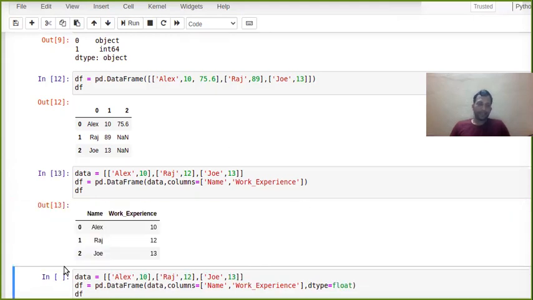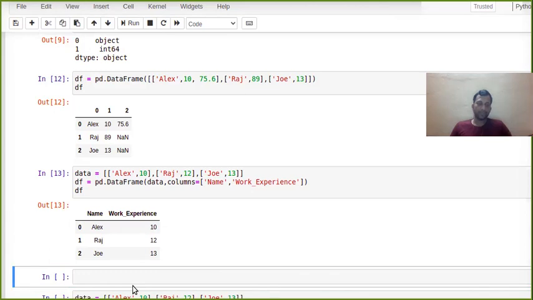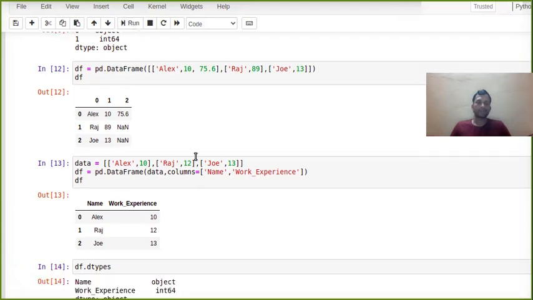By default, if you check the data type, what will it show? First would be object and second would be integral. So df.dtypes. Yes, object.